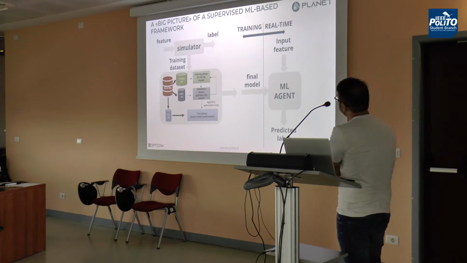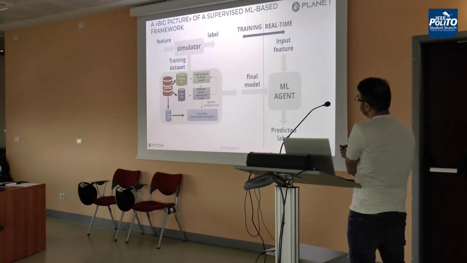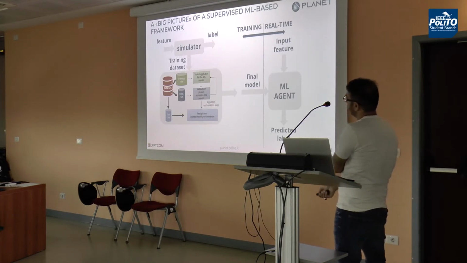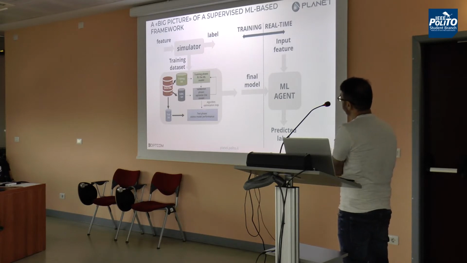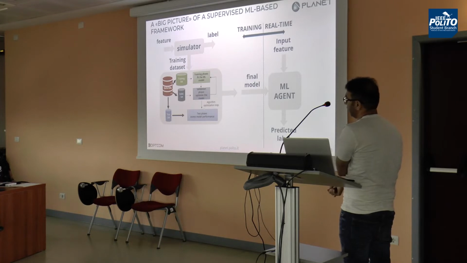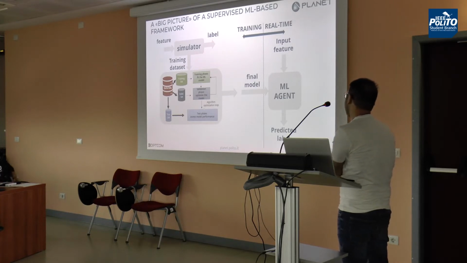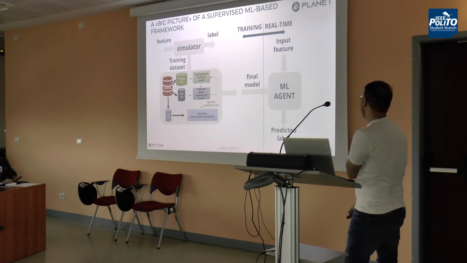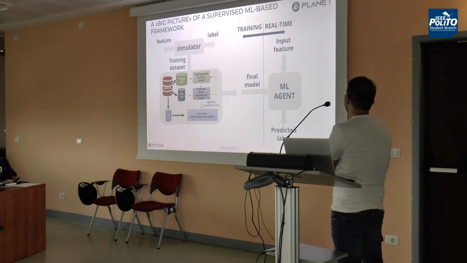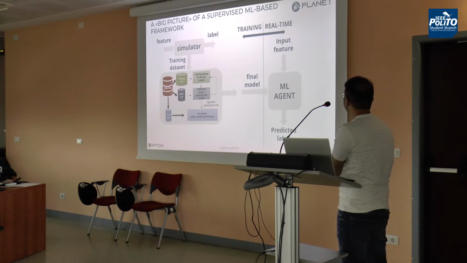Here is the bigger picture of supervised machine learning. This is the second enabler for the cognitive optical network. It is divided into two portions. The first is the training portion, which is the time-consuming portion in this phase. Once you have the trained model, you can implement that trained model in real-time simulation, and you can use it for any kind of application.